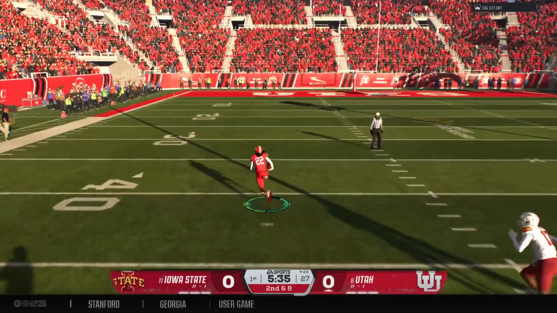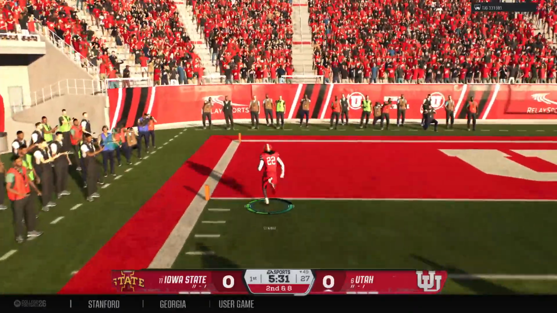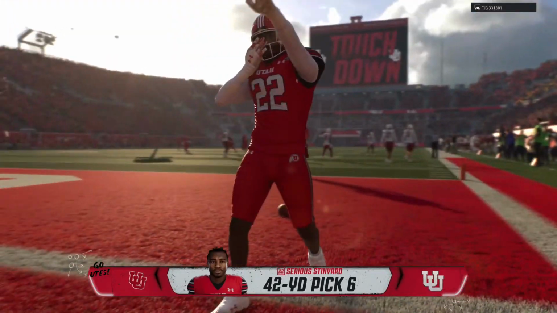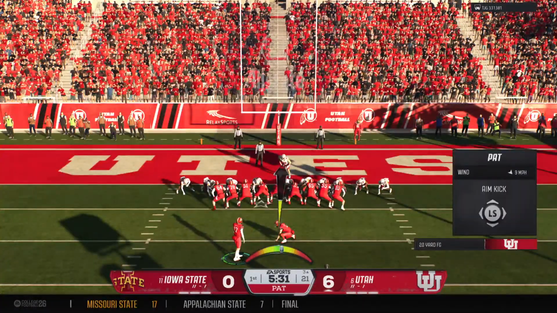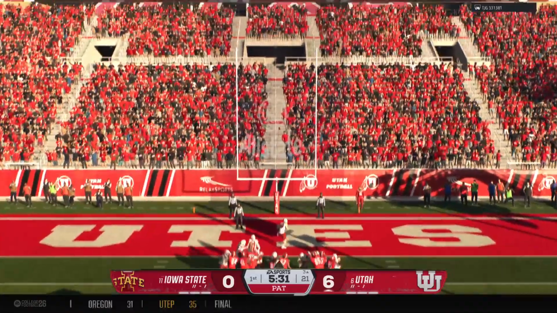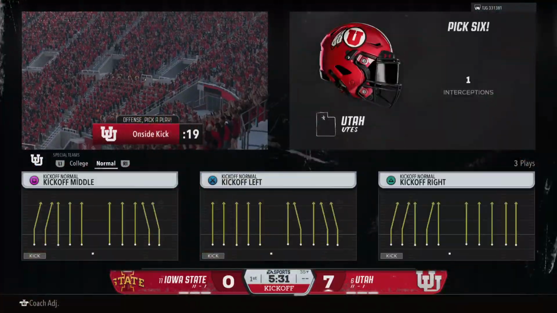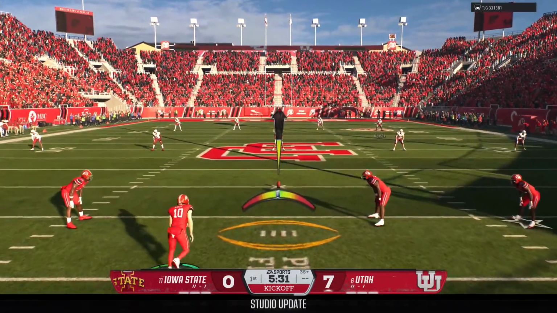It is intercepted. Oh, and he's free down the left side. Can they run him down? Touchdown, Utah. A defensive score in this playoff game. Wow. Boy, that's a 14-point swing on the opening drive. Instead of worrying about giving up points, not only did they come up with this interception, but to take it into the end zone, they're an extra point away from really giving their offense an edge.